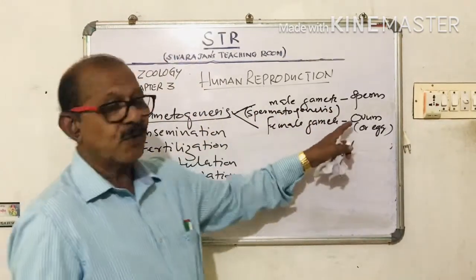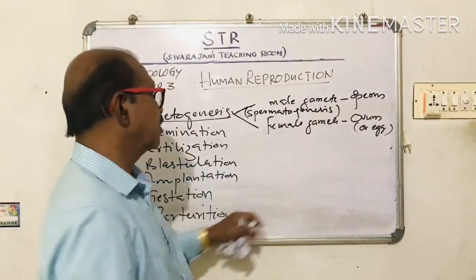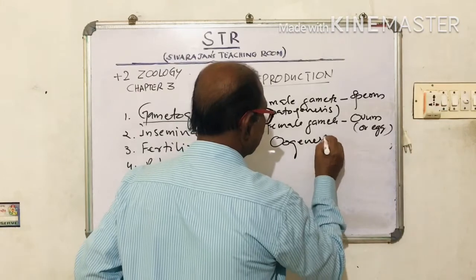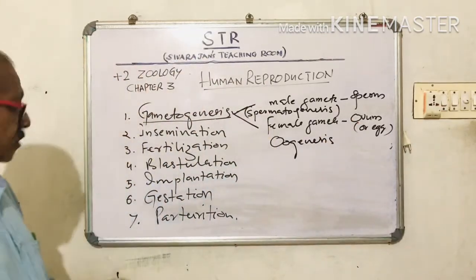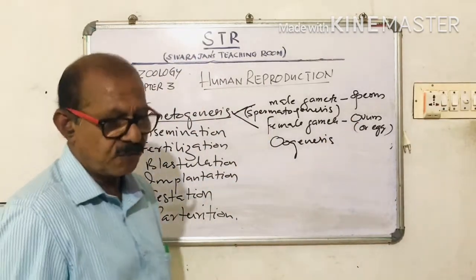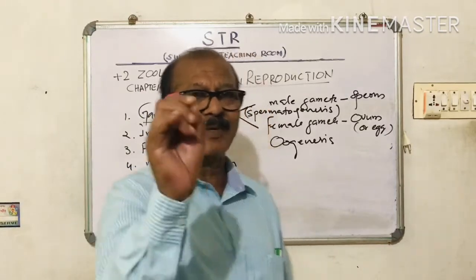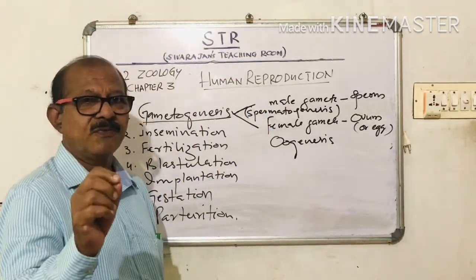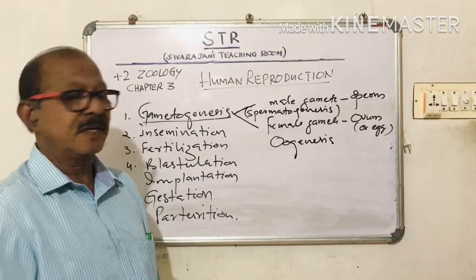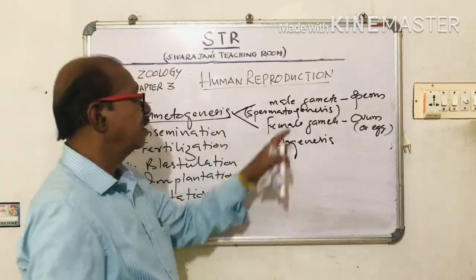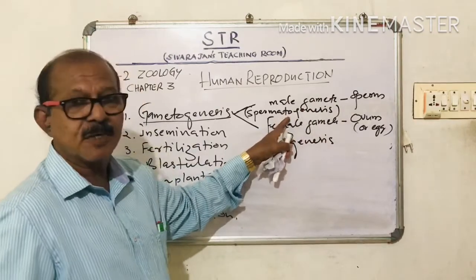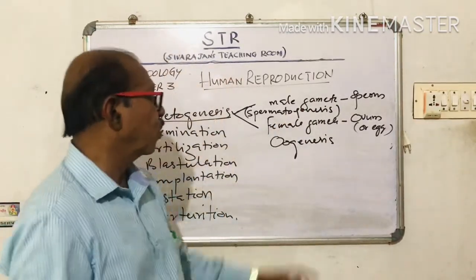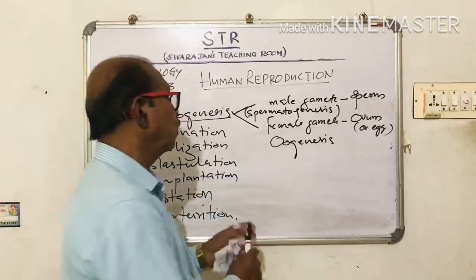And the formation of the female gamete as ovum is called oogenesis. So the first stage of human reproduction is gametogenesis, the process of formation of gametes. The formation of the male gamete or sperm is called spermatogenesis. The formation of the female gamete or ovum or egg is called oogenesis.